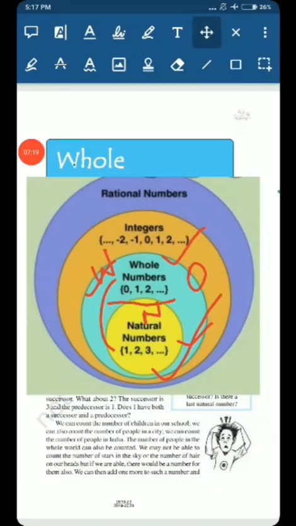The other types of numbers which you are seeing in this picture, we are not going to study them right now because those are not part of our syllabus, but in the coming classes we will definitely learn about them. So after the introduction to the topic, we will come to the subtopics that we are going to study in this chapter.